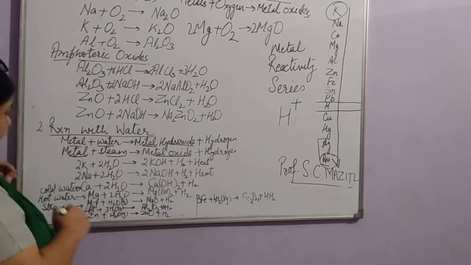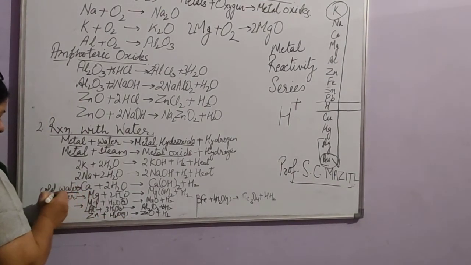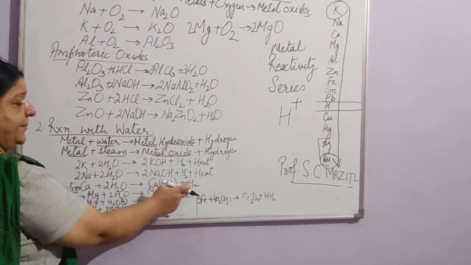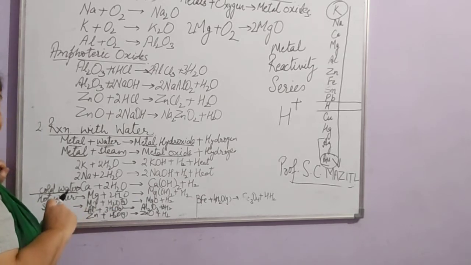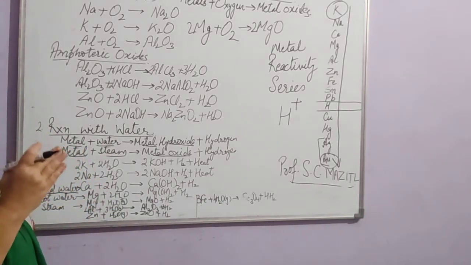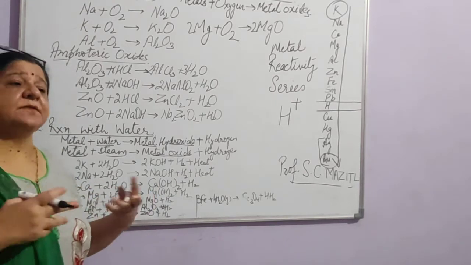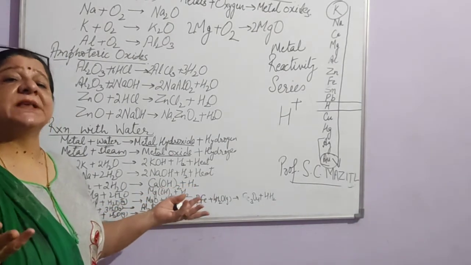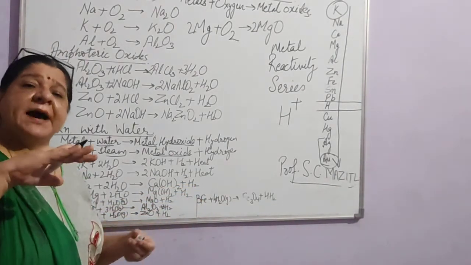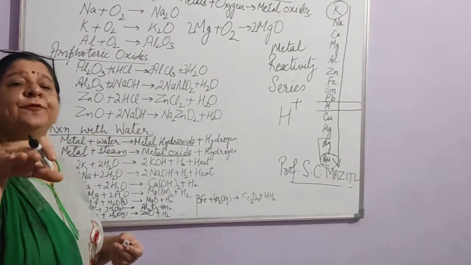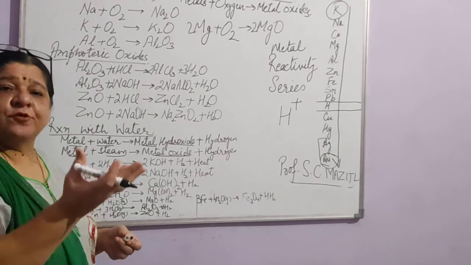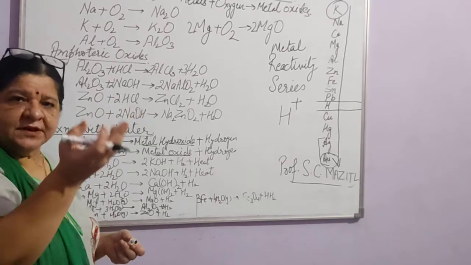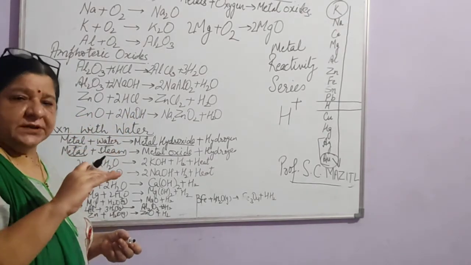Like calcium. Calcium always reacts with cold water to give a metal hydroxide, that is calcium hydroxide, plus hydrogen. But here the heat produced is not so vigorous or so much in quantity that the hydrogen may cause an explosion. Here, after the reaction, calcium floats on water. Why? Because the hydrogen bubbles come on the surface, the gas comes on the surface, and sticks there.